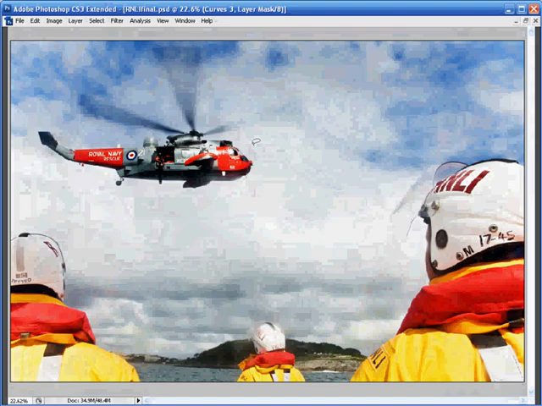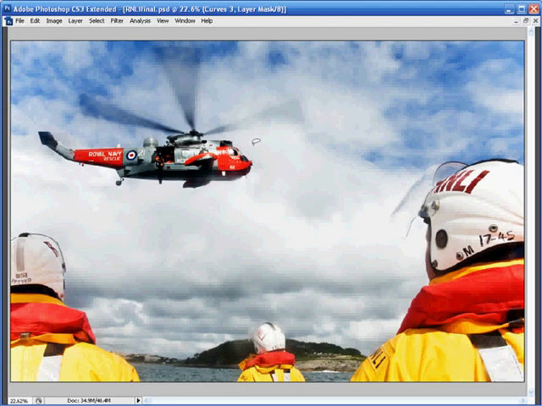So next time you make any adjustments using selections, you now know how to feather your selections and the feather radius values that you should use. Remember to make the most of the refine edge if you're running CS3 or CS4, and you'll have a better visual view of how the feather affects the selection.